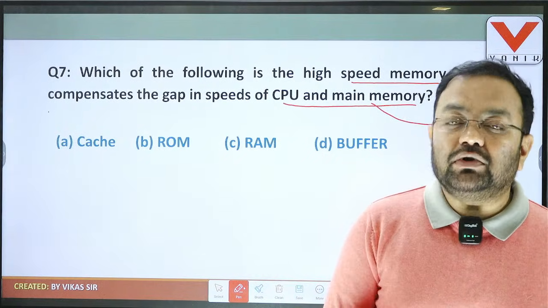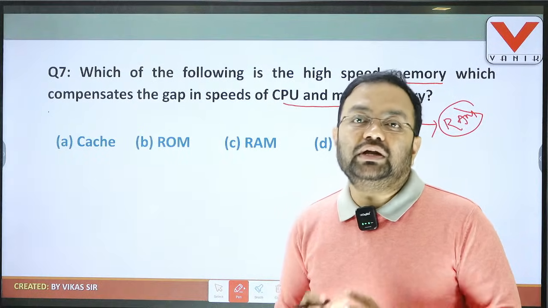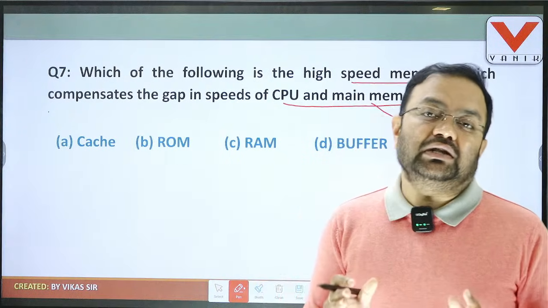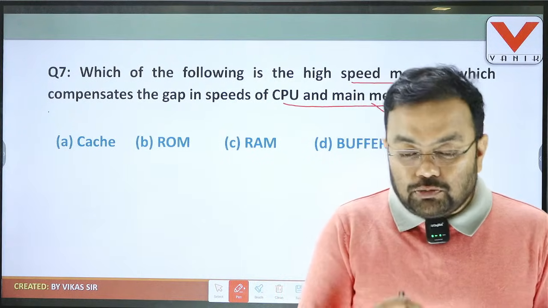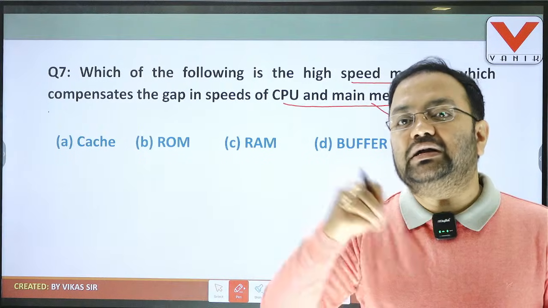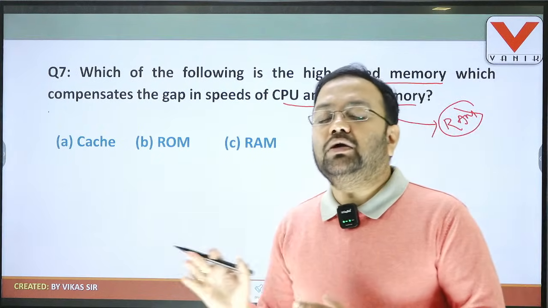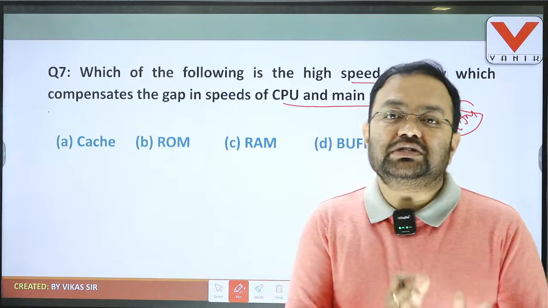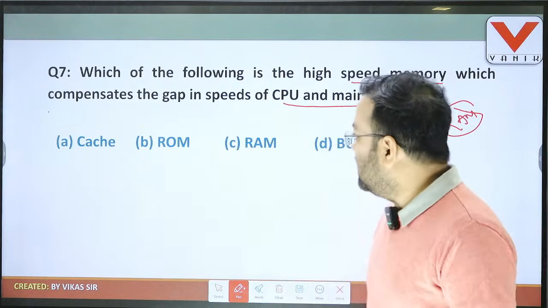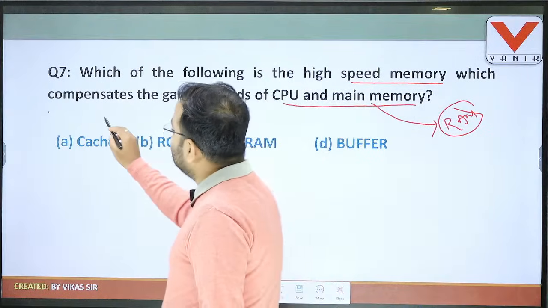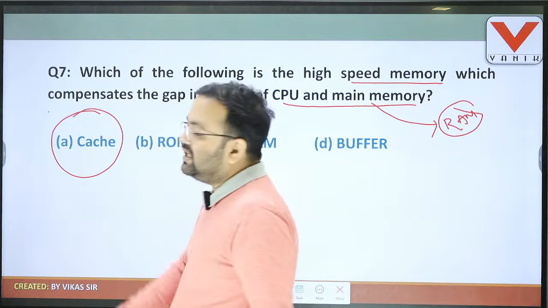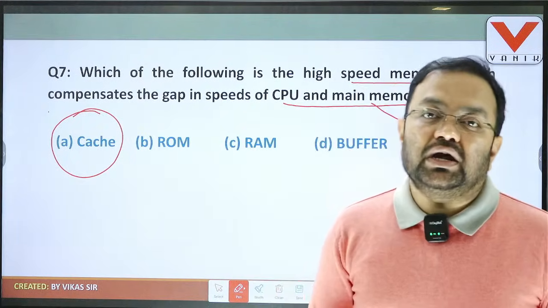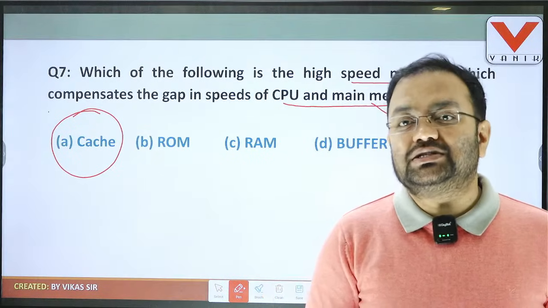Because whatever data or instruction we are providing to the computer system, all the incoming data is present in the waiting memory, that is RAM. From the RAM, when the data or instruction is transferred to the CPU, it will not be handed over to the CPU directly. It will be handed over through a memory that is present between CPU and RAM. And what is this memory? This memory is nothing but the cache memory. So frequently the CPU receives the executable data from the cache memory instead of the RAM.